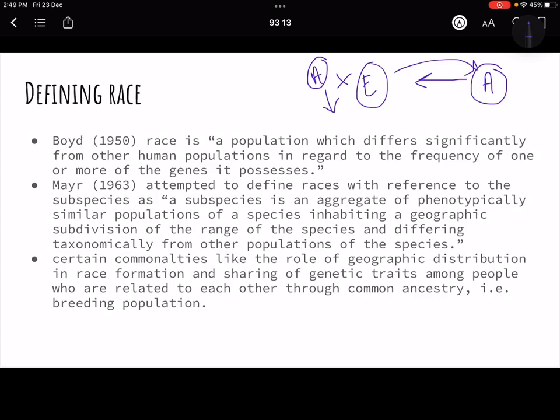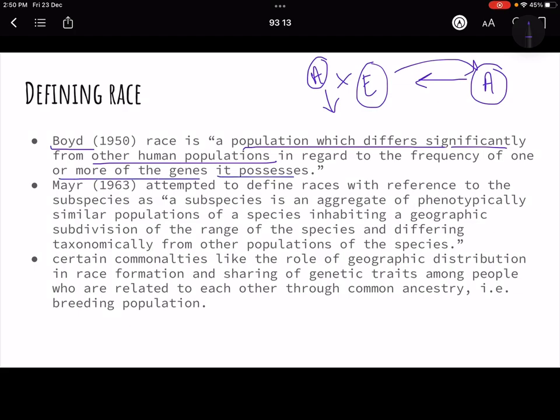Now let's try and define the concept of race. There are different definitions given by different people. I'll just tell you one or two. Boyd said that race is a population which differs significantly from other human populations in regard to the frequency of one or more of the genes it possesses.